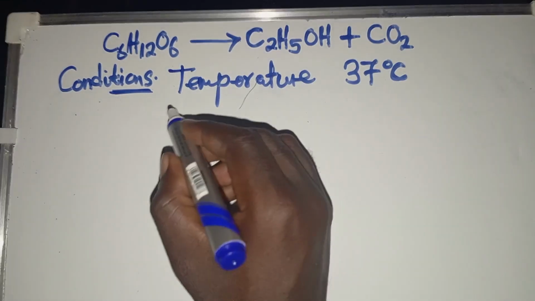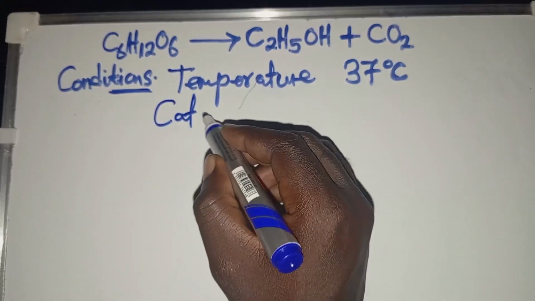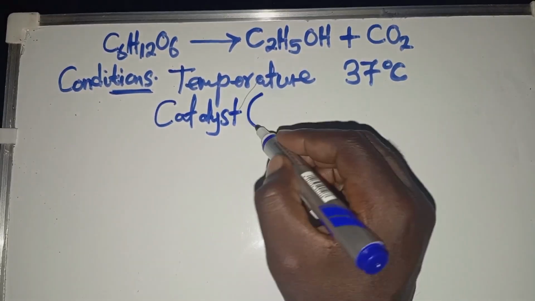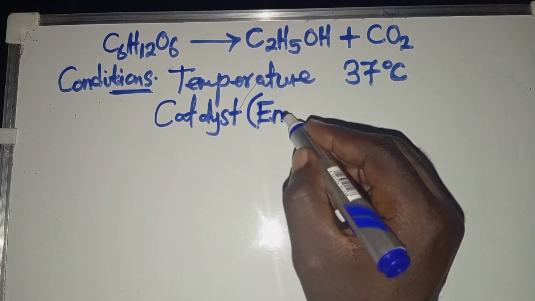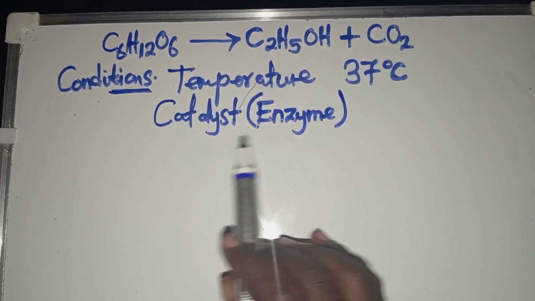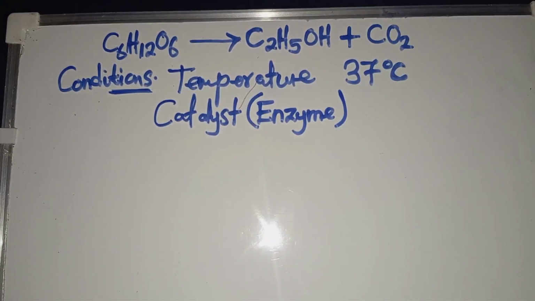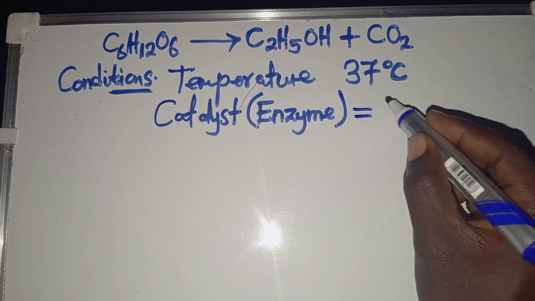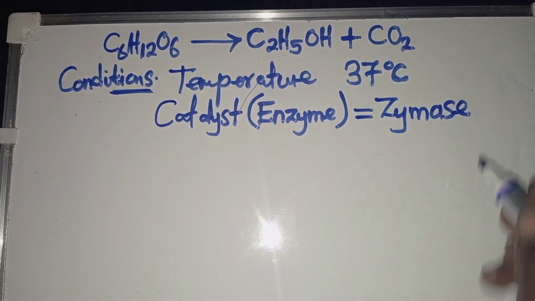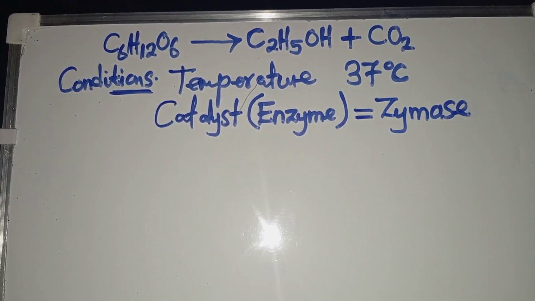And we need to have a catalyst, which is an enzyme that helps make sure that fermentation occurs. The name of that enzyme is zymase.